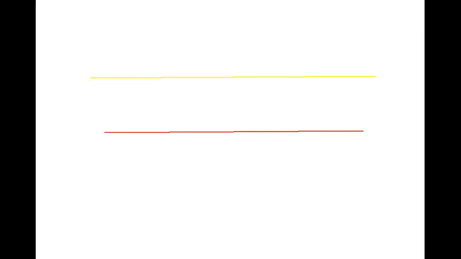Okay, this is the timeline. Currently he is here, and then I'll draw lines 1, 2, 3, 4, 5 and 6. I'll tell you why I am drawing 6 lines over here.